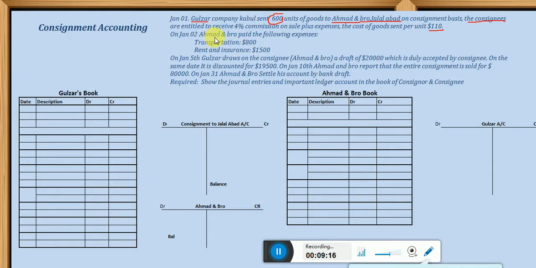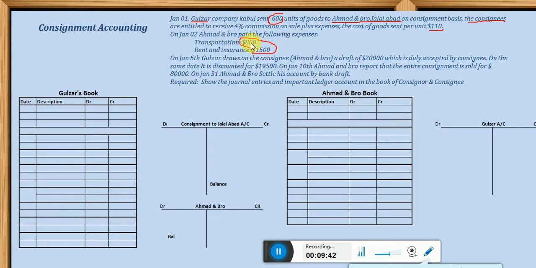Ahmad, $800, and this is on account of Gulzar. It means it is not related to him actually. So he has paid $800, and also rent and insurance paid, how much? $1,500. It means these two expenses were incurred by the consignee, for the purpose of selling the goods of Gulzar.